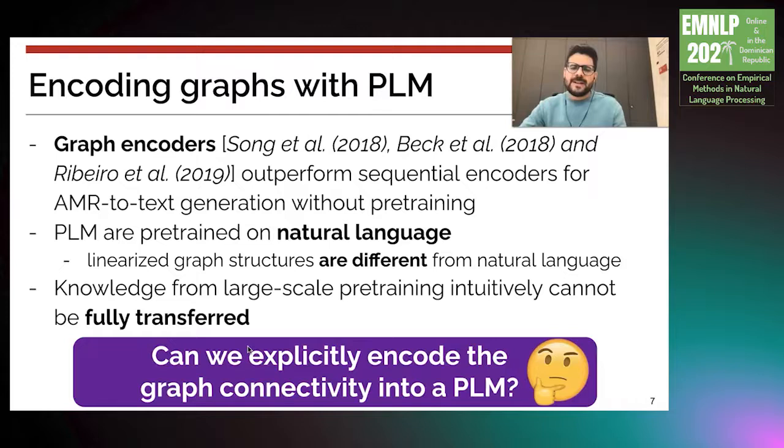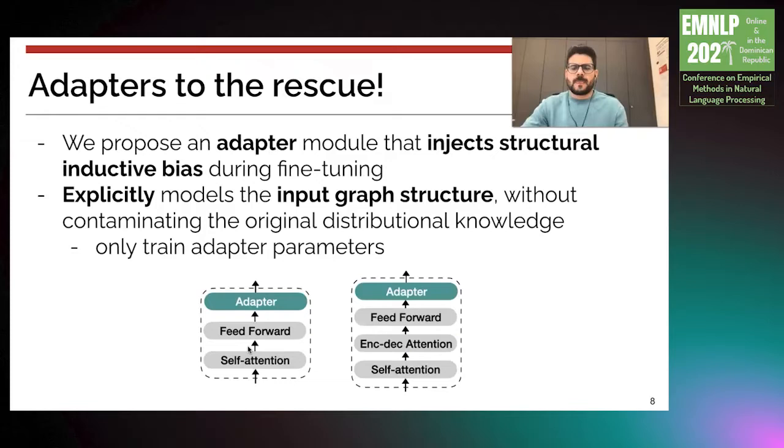So how can we explicitly encode the graph connectivity into a pre-trained language model? So this is the main question of this work. So we propose an adapter model that encodes the graph structure into the pre-trained language model during pre-training. And the idea is to explicitly model the input graph structure.